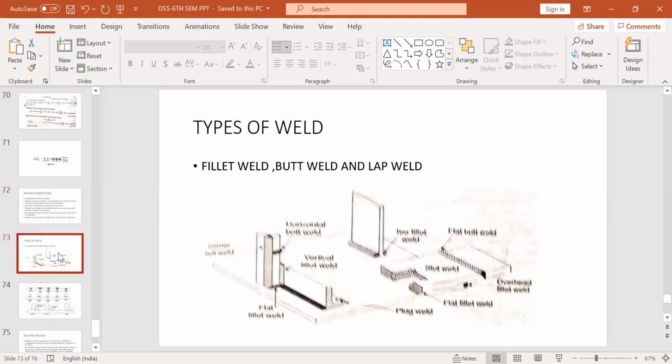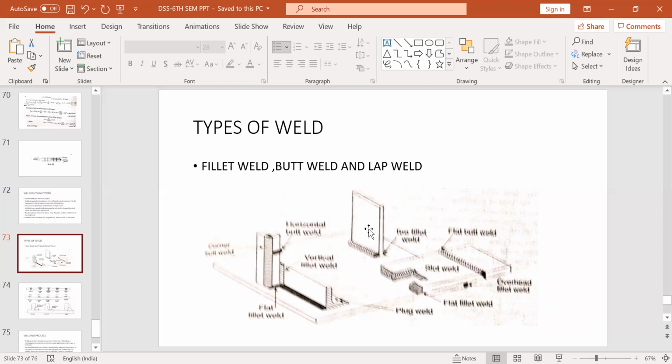Now, types of weld. Like bolted joints, we had various types of joints, in welding also we have various kinds of joints. That is fillet weld, butt weld, and lap weld. Lap weld is the same as in case of bolted joint, only instead of bolt, you will do welding in the material. Suppose this is a plate and this is another plate in this figure. This is overlapping on this, so you will connect this with this weld. So this is a lap weld. Butt weld means both the plates are in the same line.